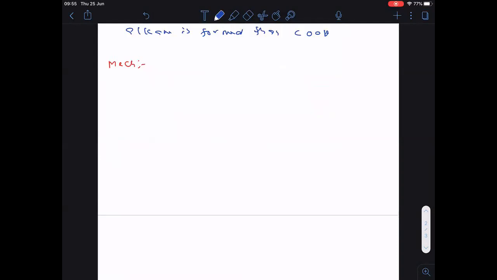Okay, so now in the mechanism, first of all, this is the acid here. So acid will react with base to form what? Salt, or COO minus Na plus. No need to write it; if you write it or don't write it, it will not make any difference. Here, salt as well as water is formed.